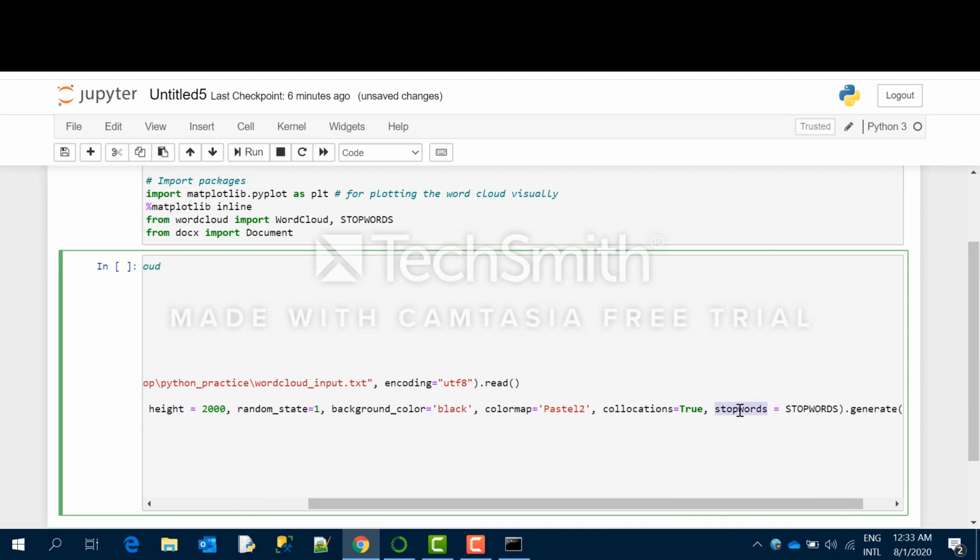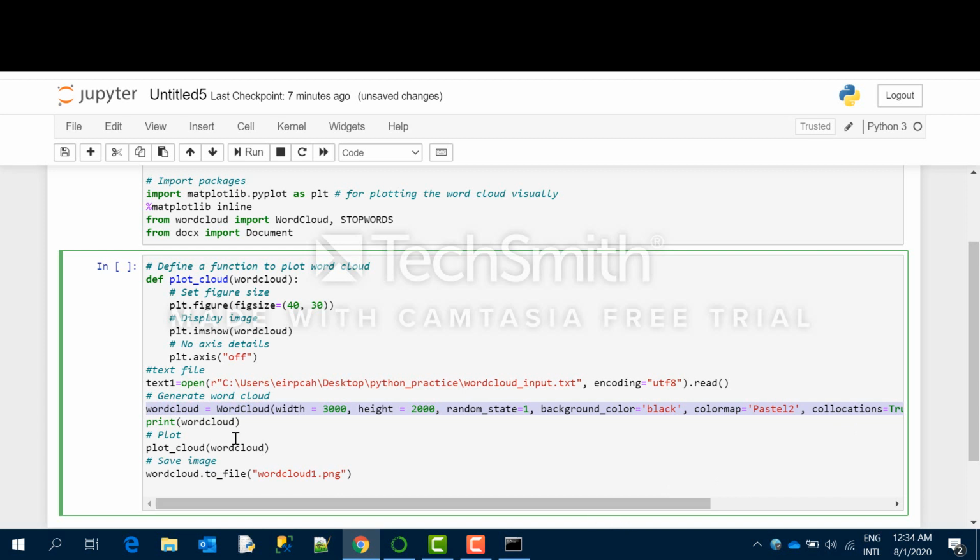Stop words is also a parameter here, and I will pass that so that my input text omits those stop words and focuses only on the actual important words, I mean my skill sets, which are nouns. Here generate is the method, and I am passing the text as input.